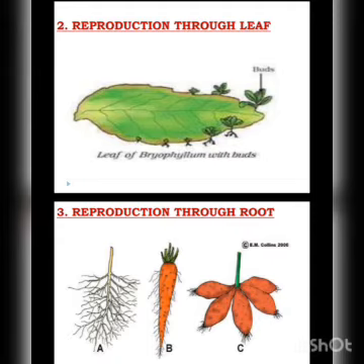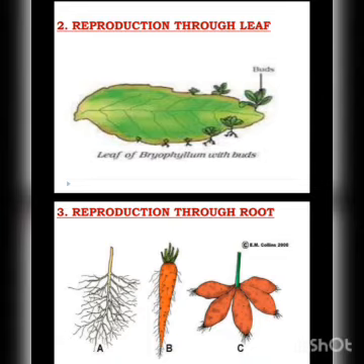First is reproduction through stem, meaning how the stem of a plant is responsible for the formation of a new plant. In the figure there are various parts of the plant. The stem is the part attached to the leaves, and on the lower part it is attached to the roots. When we cut the stem, as in the case of the rose plant, only the stem is responsible for the coming of a new plant. Other examples are basil, rosemary, and orchids. So this is about reproduction through stem.